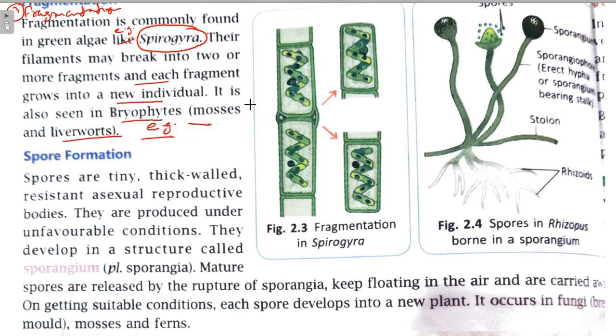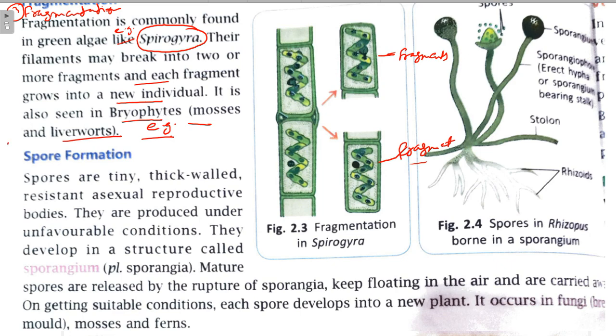So here Spirogyra is seen. It breaks into two or more fragments. So these are fragments. This is the first fragment, then this is the second fragment, right? So this is fragmentation, because the body of Spirogyra divides into two fragments.